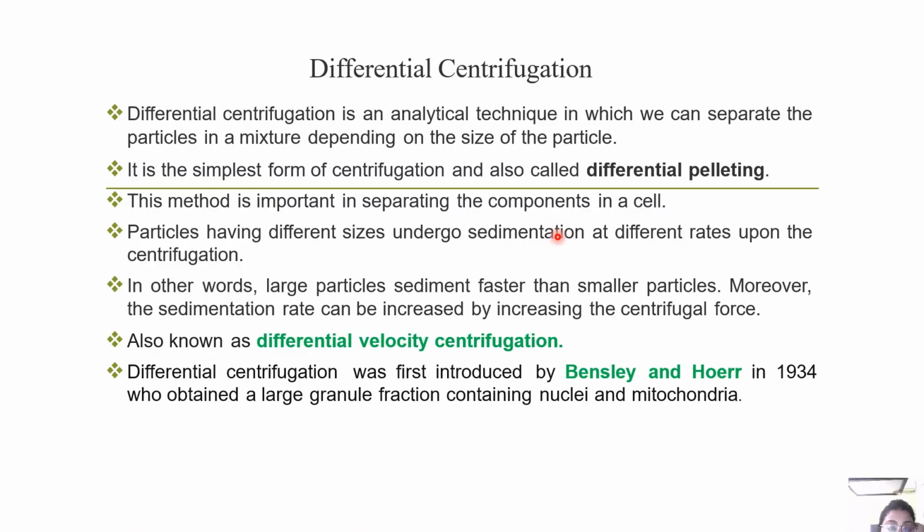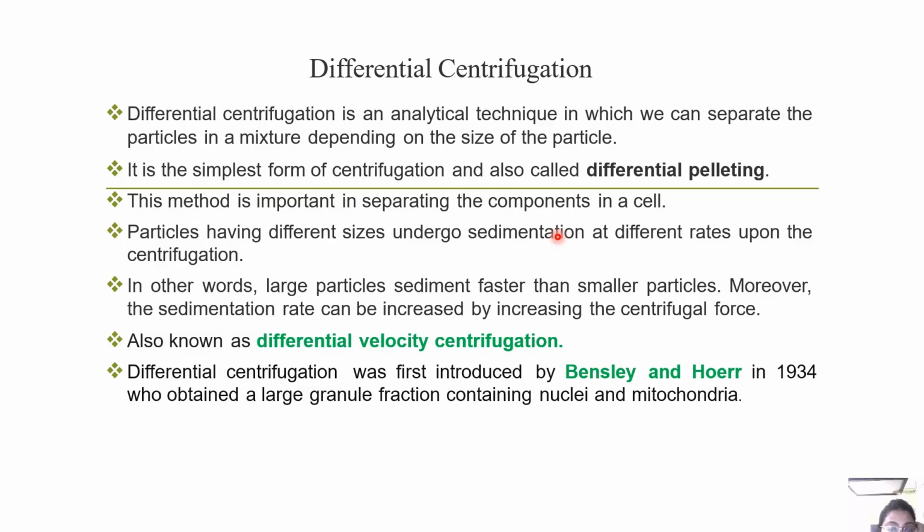Now, differential centrifugation is an analytical technique in which we can separate the particles in a mixture depending on the size of the particle. It is the simplest form of centrifugation and is also called differential pelleting. This method is important in separating the components in a cell. Particles having different sizes sediment at different rates upon centrifugation. In other words, large particles sediment faster than smaller particles. Moreover, the sedimentation rate can be increased by increasing the centrifugal force, also known as differential velocity centrifugation.